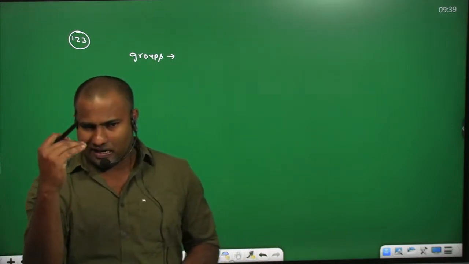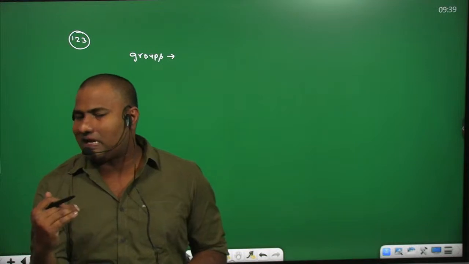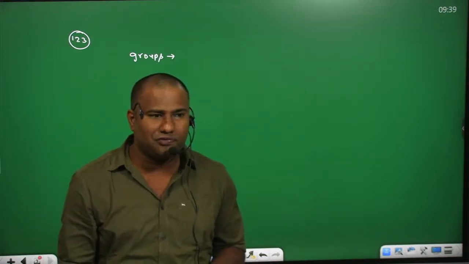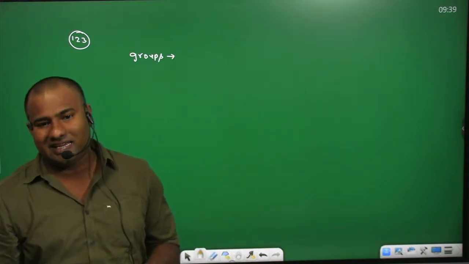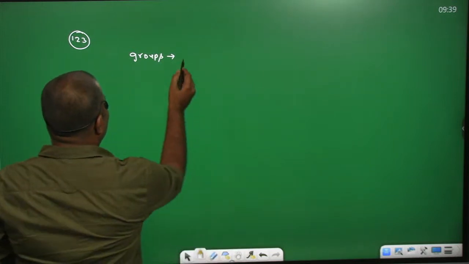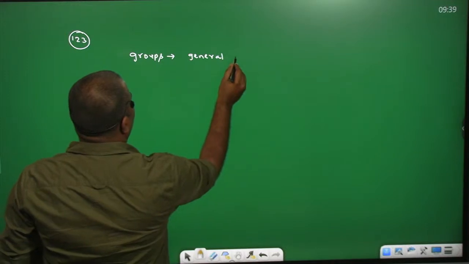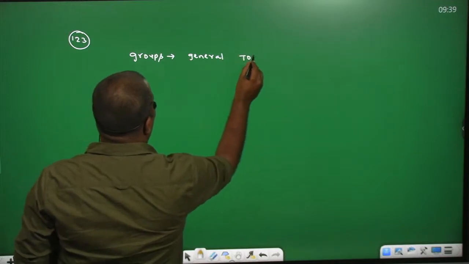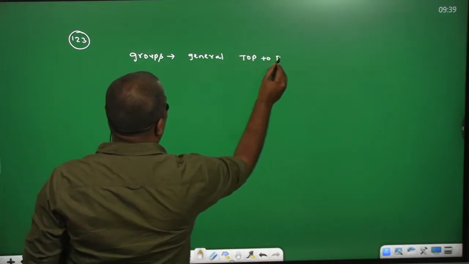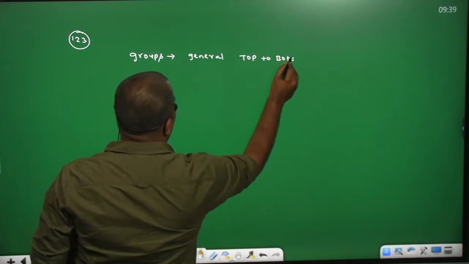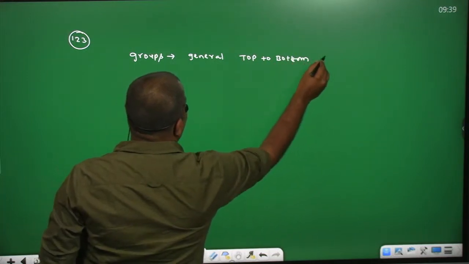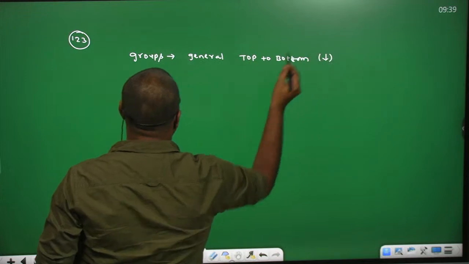As atomic size increases, the energy required for the removal of an electron decreases. So the general ionization energy in groups decreases from top to bottom.